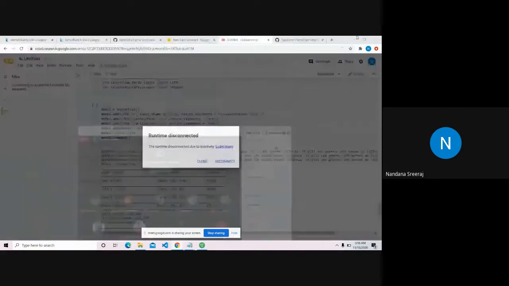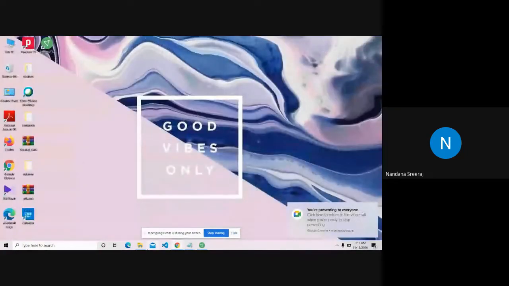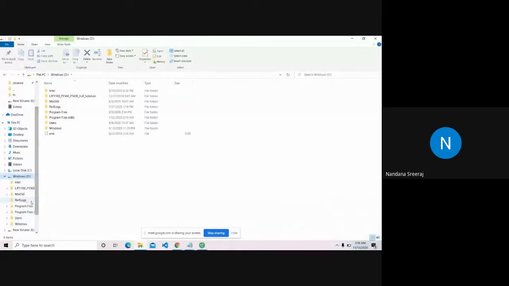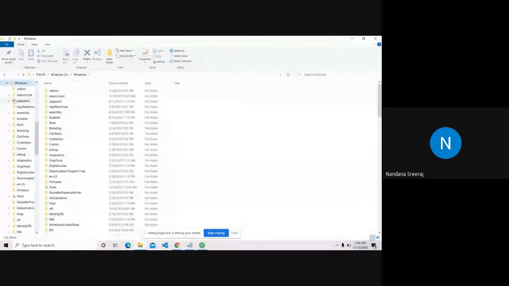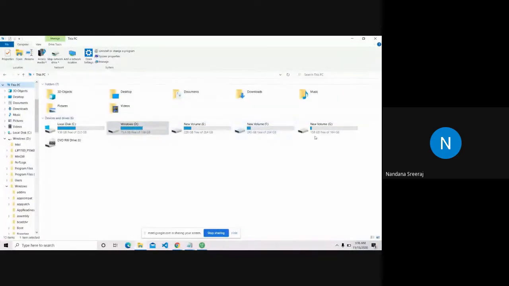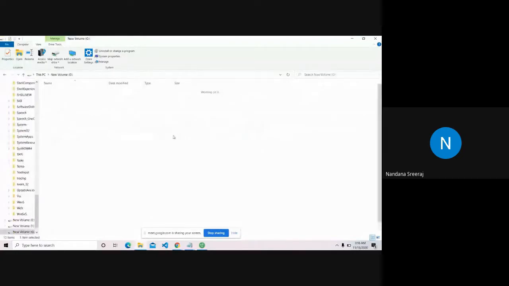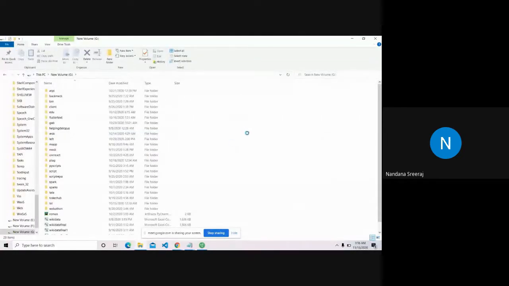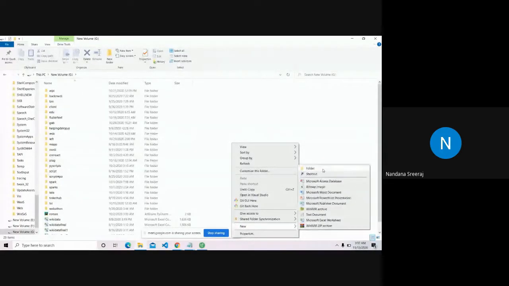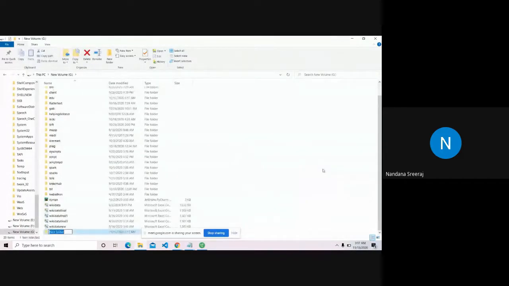So yeah, let me create a folder somewhere. Local disk G. Yeah. I'll name the folder web weekend.